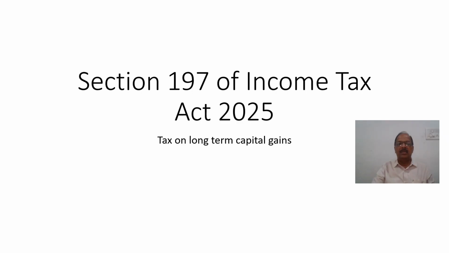Today I discuss section 197 of the Income Tax Act 2025, tax on long-term capital gains.